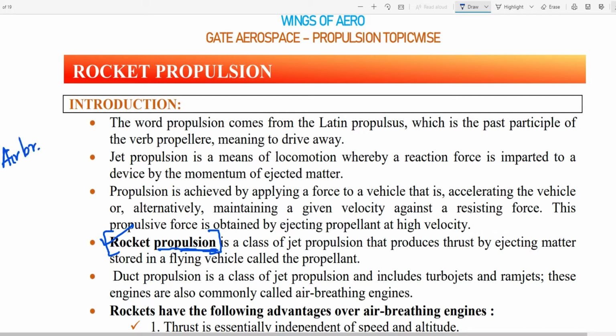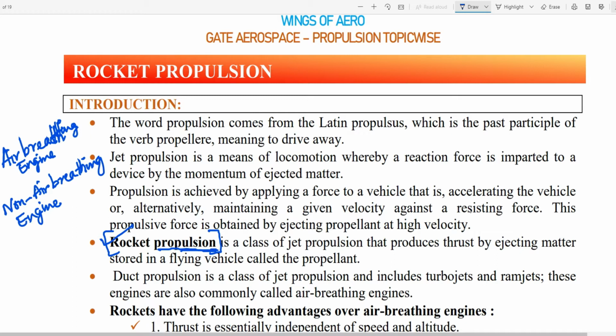What is an air breathing engine and a non-air breathing engine? So what is the difference between air breathing and non-air breathing? Anyone? Is there any difference or is there no difference? What is the difference between air breathing and non-air breathing?